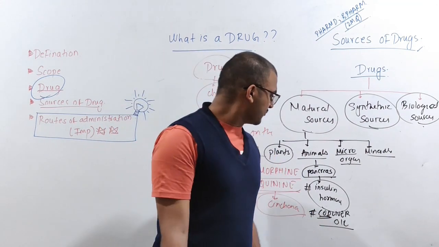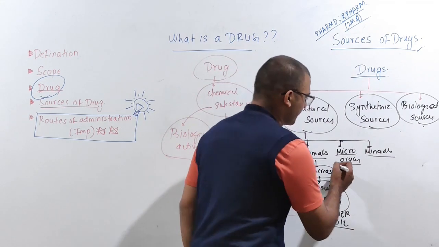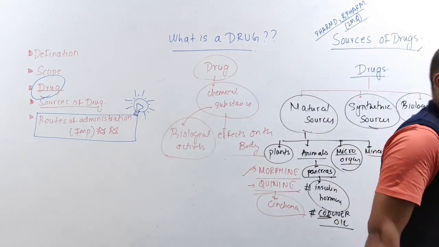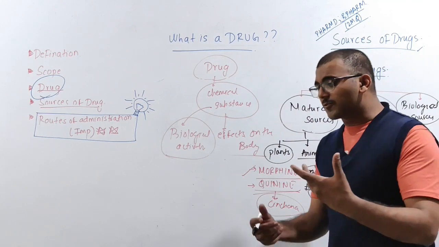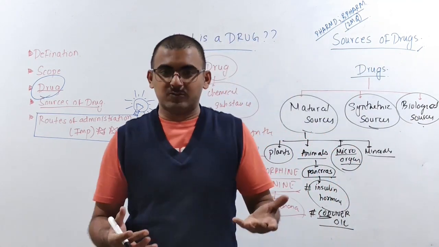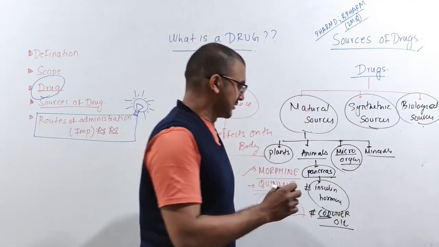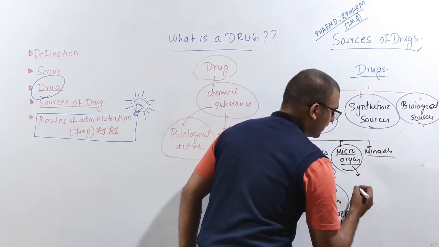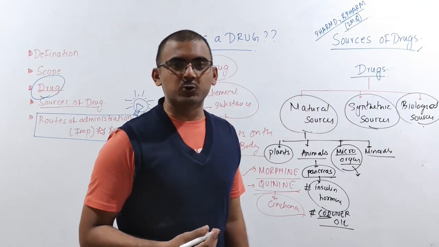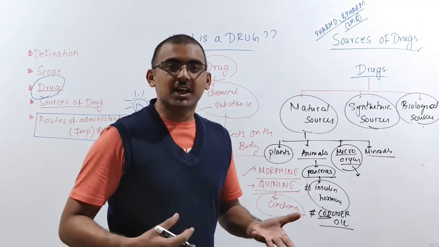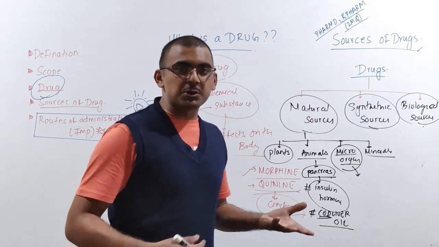Is it clear? Next, we are going to focus on the microorganisms. From the microorganisms, what different drugs are we deriving? The major thing here, very famous, is that Alexander Fleming derived antibiotics from a fungus. So which antibiotic is that?